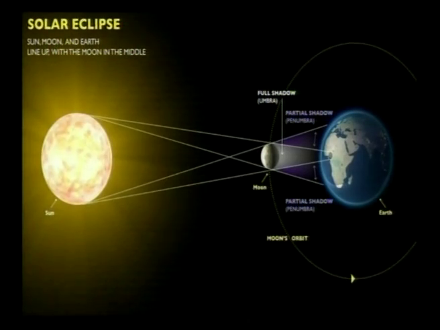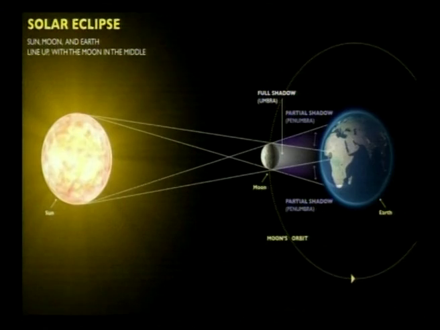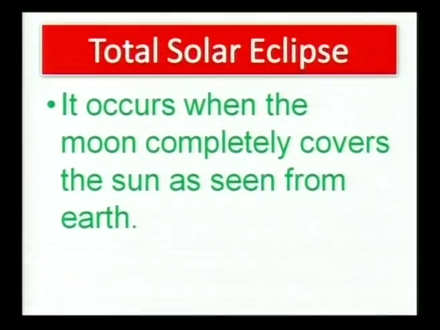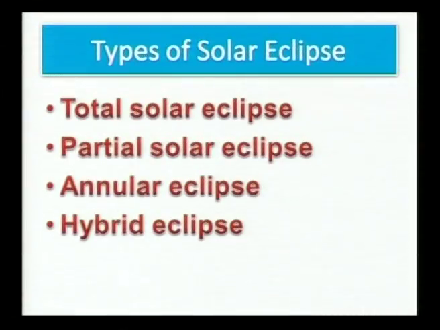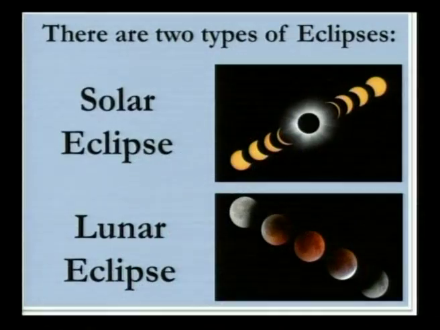So friends, this is the image of total solar eclipse. Partial solar eclipse, when only the partially shaded outer region of the shadow cast by the moon. So this is about partial lunar eclipse. So friends, let us see on the screen. So this is the image of partial solar eclipse. And the third one is annular solar eclipse, friends.